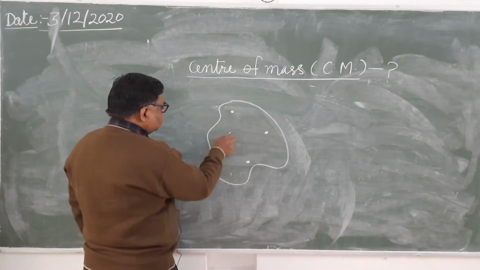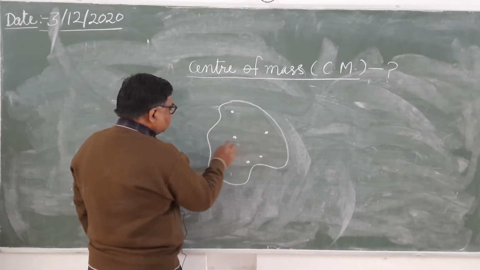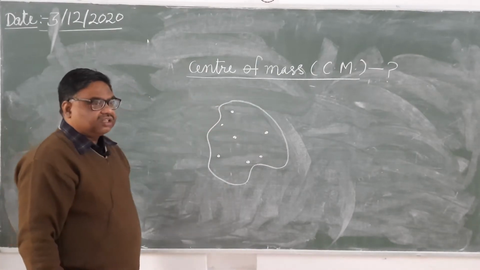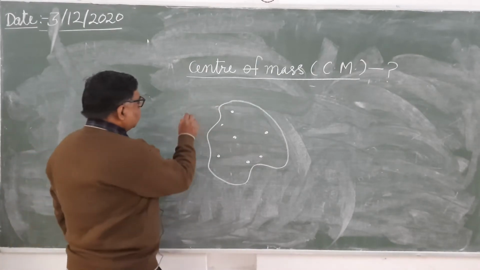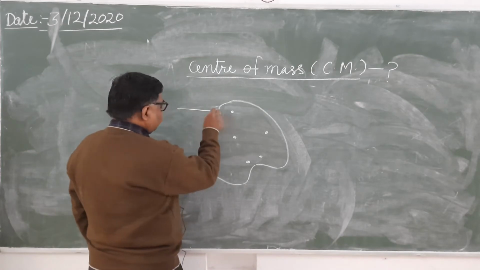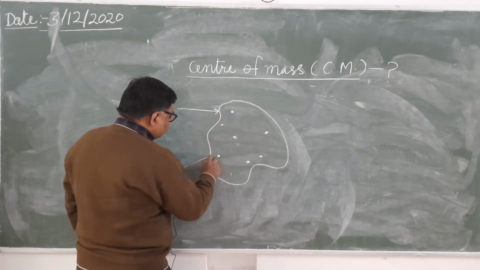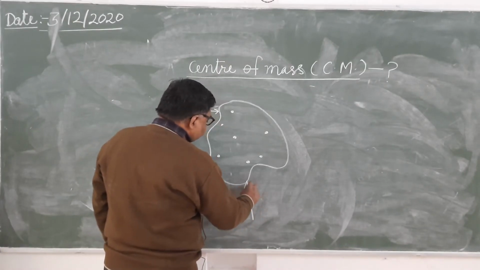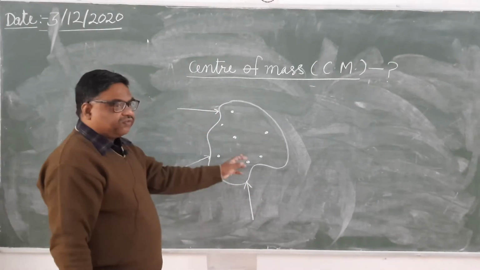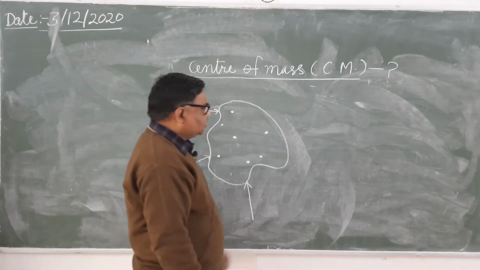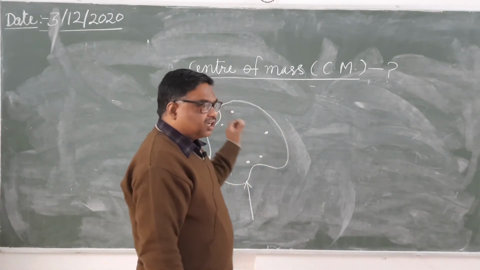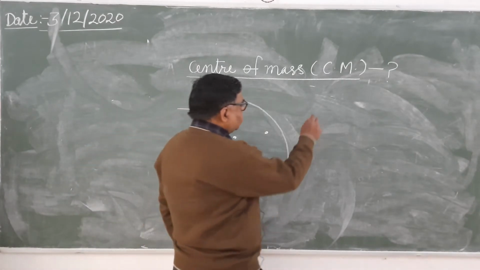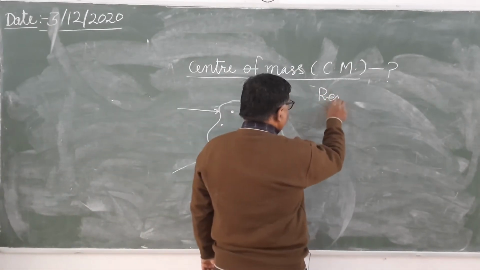Now here you take this one body which consists of, suppose, 5 or 6 particles, and some forces are acting on this body. One force is acting this way, another force this way, and a third force in this way. Suppose under the influence of these it is either at rest or moving with a definite velocity.